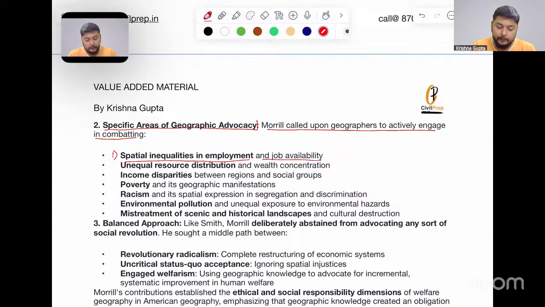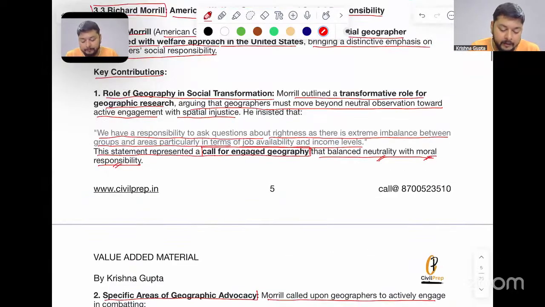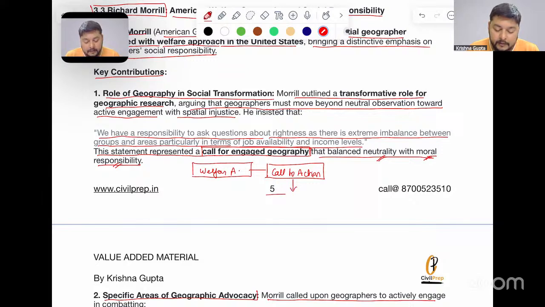You have to see something here. Morrill is a part of the welfare approach, but he is also associated with a call to action. He is asking geographers to not only be neutral but to be responsible and to act against inequality.